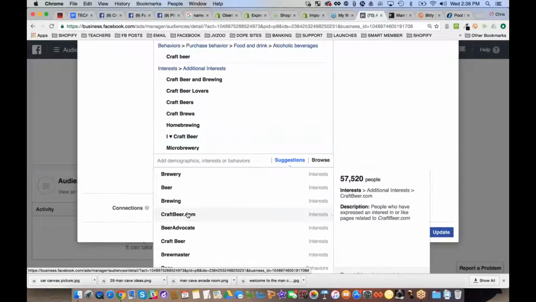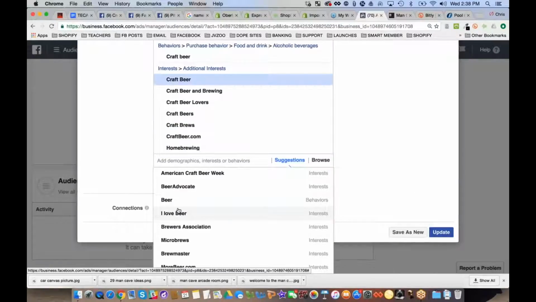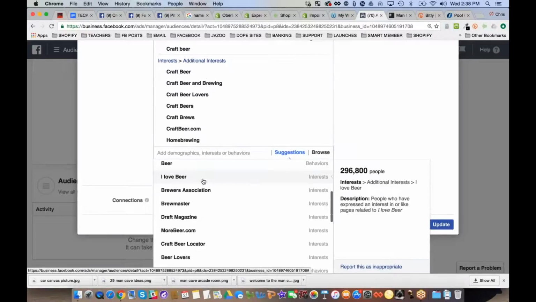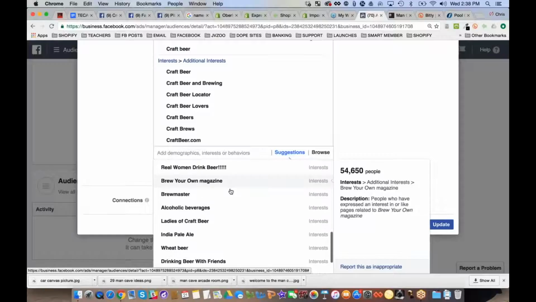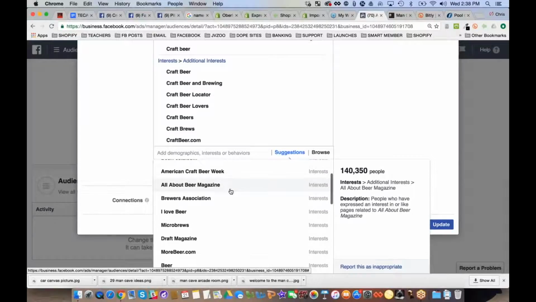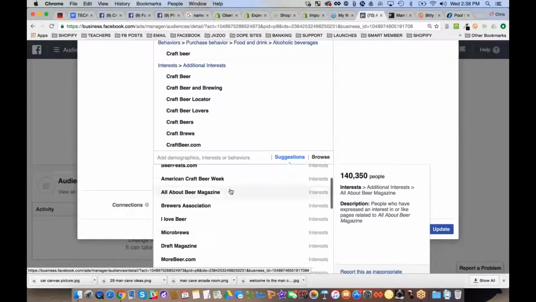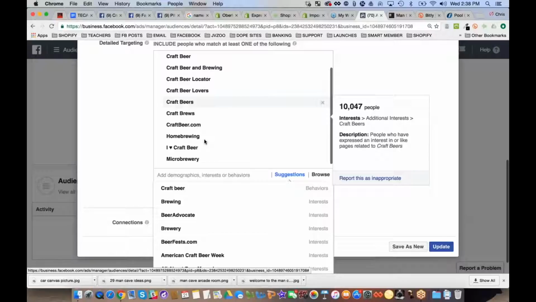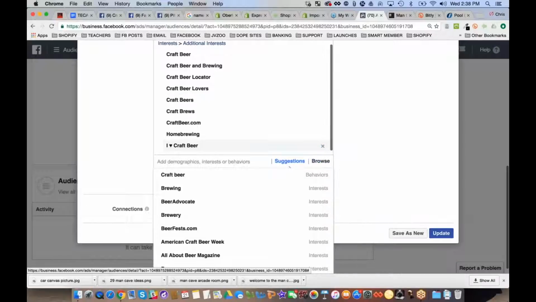I love craft beer. Kind of go and look for anything with craft, and do a big craft beer locator. It doesn't matter if these are small. Just looking for things that are craft beer related. Okay, so I've got a bunch, right? Now, see, this is a purchasing behavior, I'm going to take that out. I only want interests. Interest. Now I'm going to take out anything that's not craft beer.